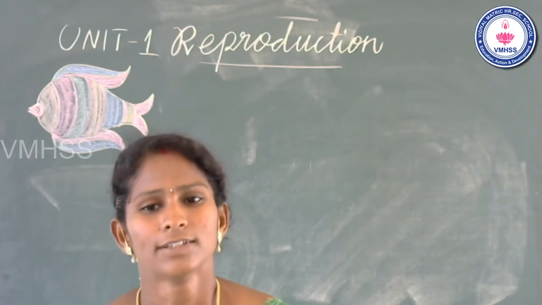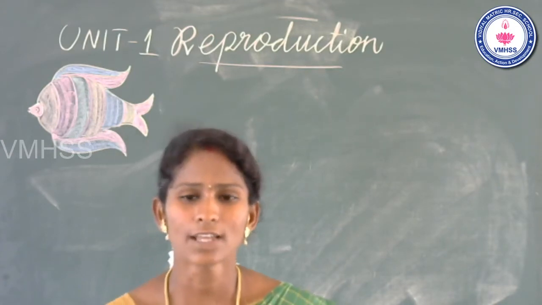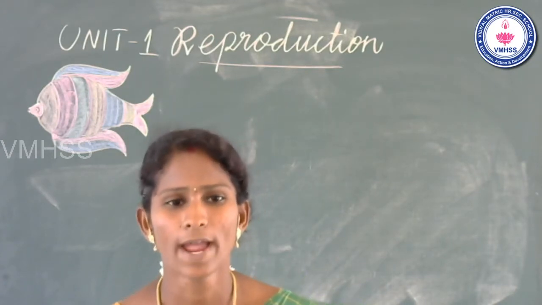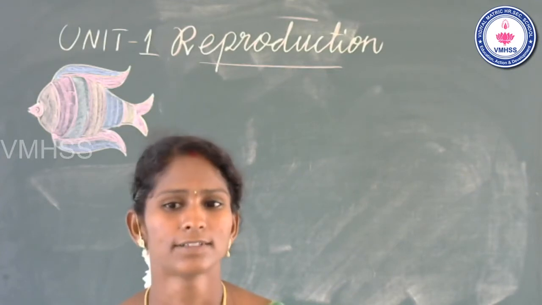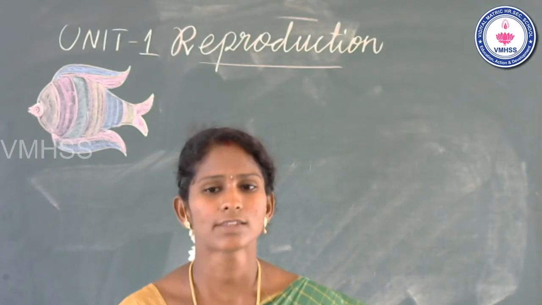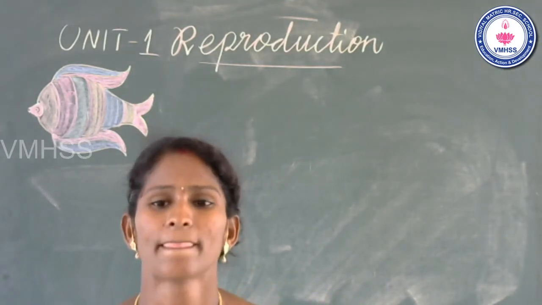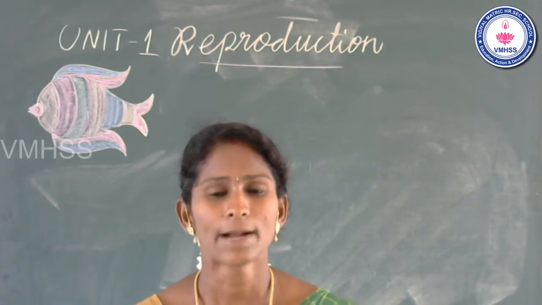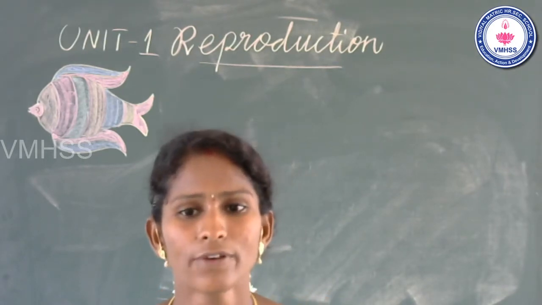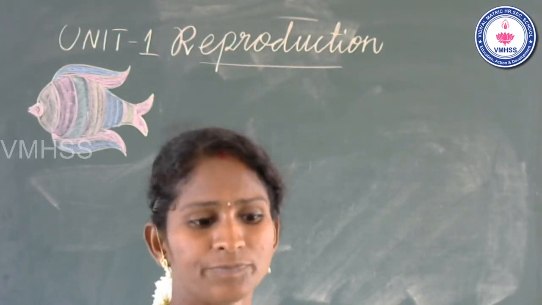Okay. Now we will learn about unit 1, reproduction. You already learned there are 4 life cycles of animals. Yes. Today we will learn about comparing 3 types of life cycles. Okay. See the slide. Unit 1, reproduction.